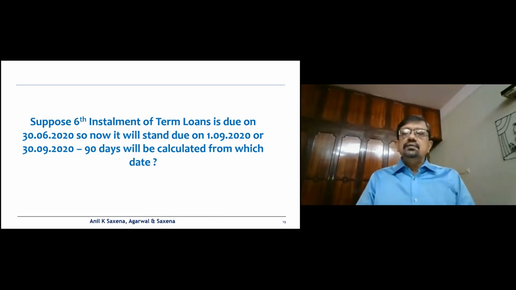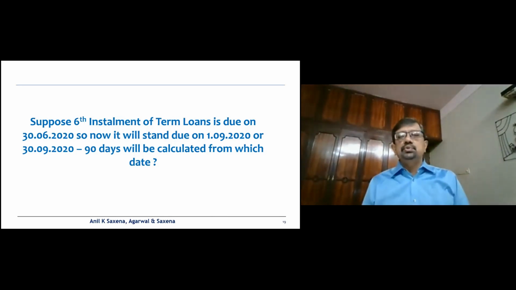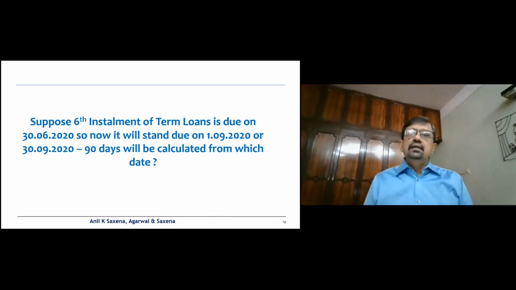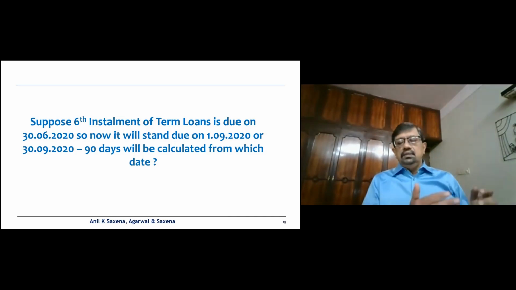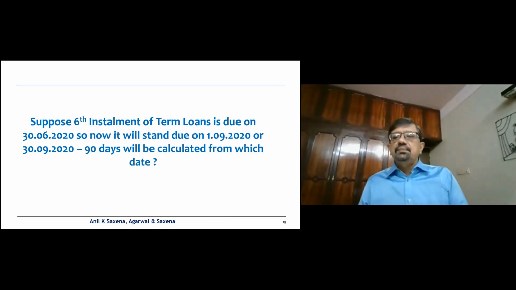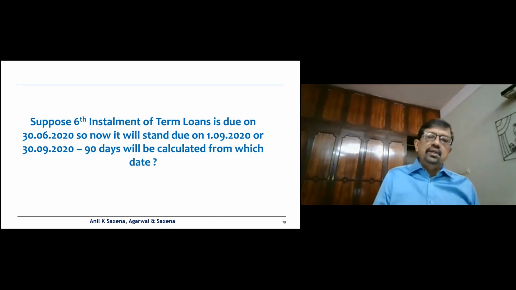Here it's a simple question. Suppose the 6th installment of term loans is due on 30th June 2020, and obviously because 30th June 2020 was in the moratorium period, this now becomes due on 1st September 2020. So the question is whether the installment falling due on 30th June 2020 will be due on 1st September 2020 or 30th September 2020.